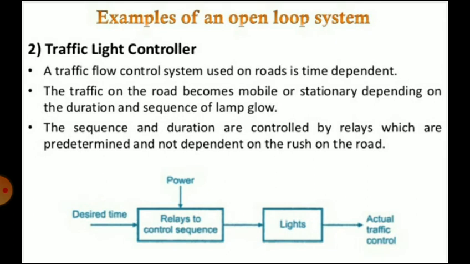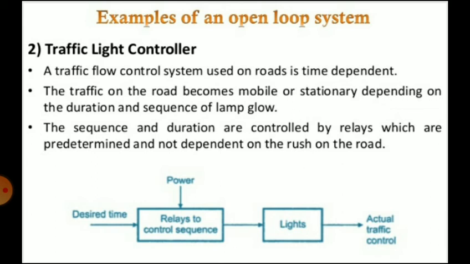Then the traffic light controller. A traffic flow control system used on roads is time dependent. The traffic on the road becomes mobile or stationary depending upon the duration and sequence of lamp glow. So there is a time that is set for the glowing of the lamp. As per the glowing of the lamp, the traffic will be stationary or it will move.